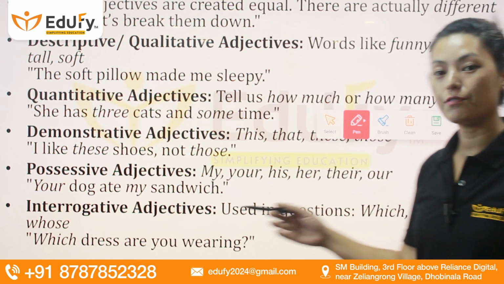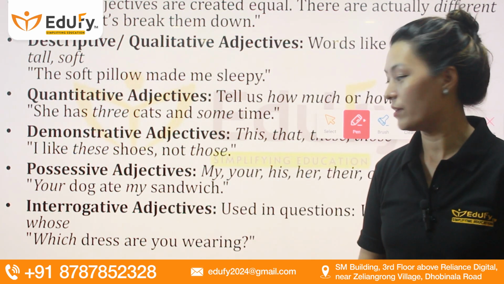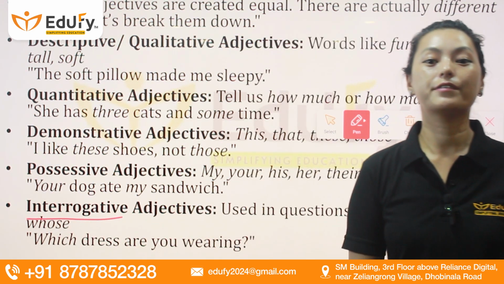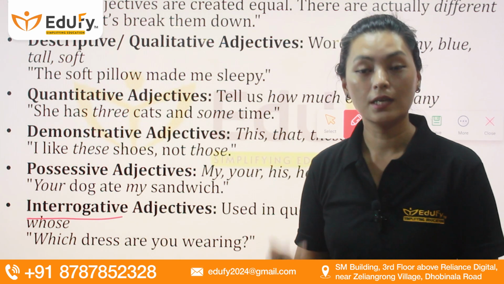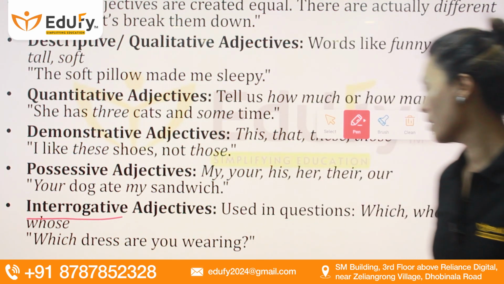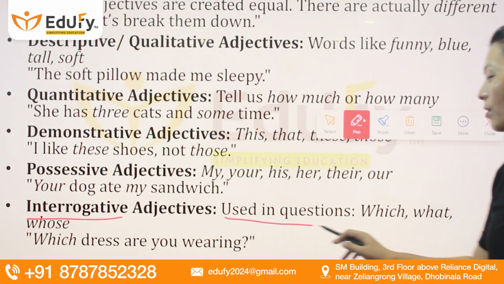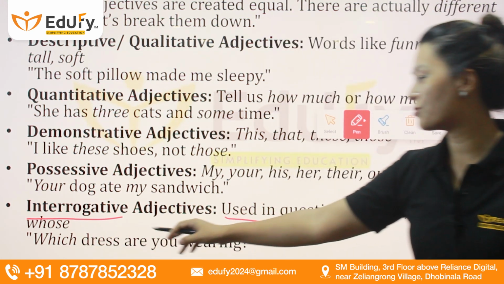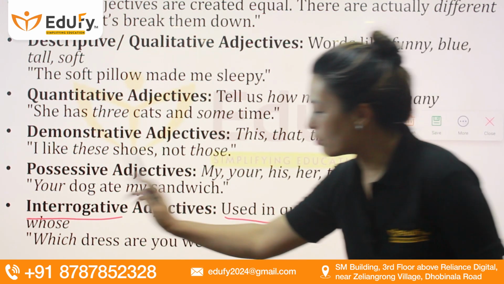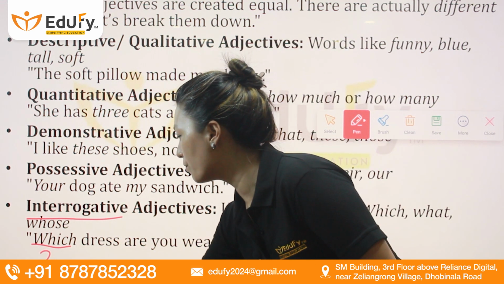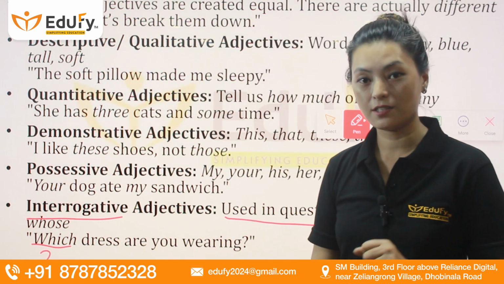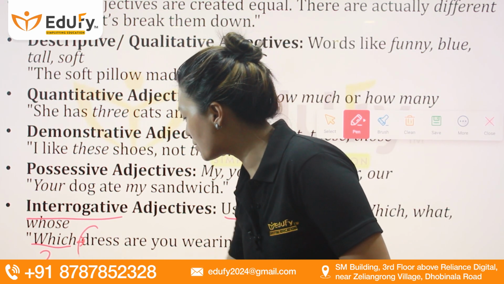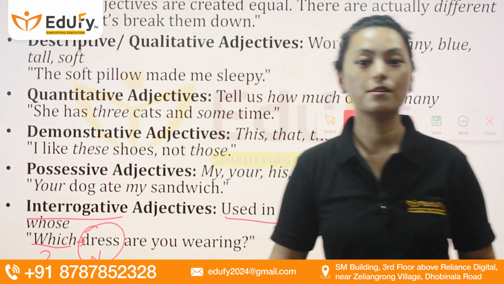Let's move on to another type of adjective, and that is interrogative adjectives. It's there in the word itself. Interrogative adjective means asking questions, asking questions about the nouns. They are always used in questions. What you can find here is, which dress are you wearing? Here also again, it's asking the question of which. It's an interrogative adjective. How is it an adjective? Because it is asking the question about the noun, that is the dress.